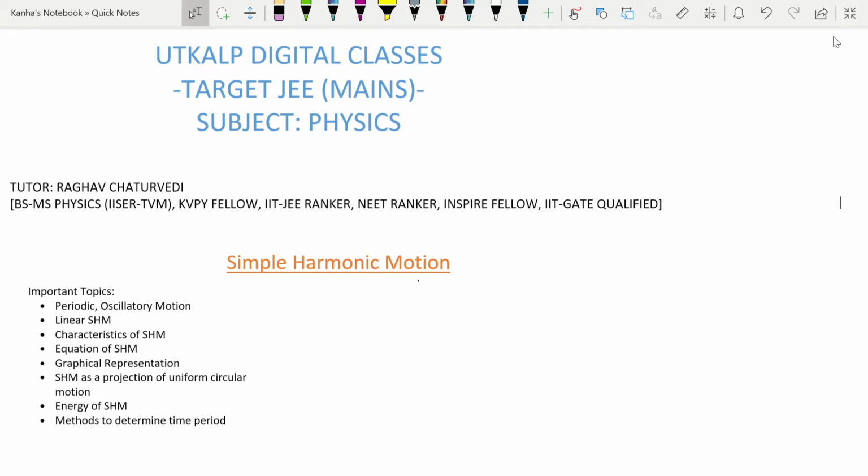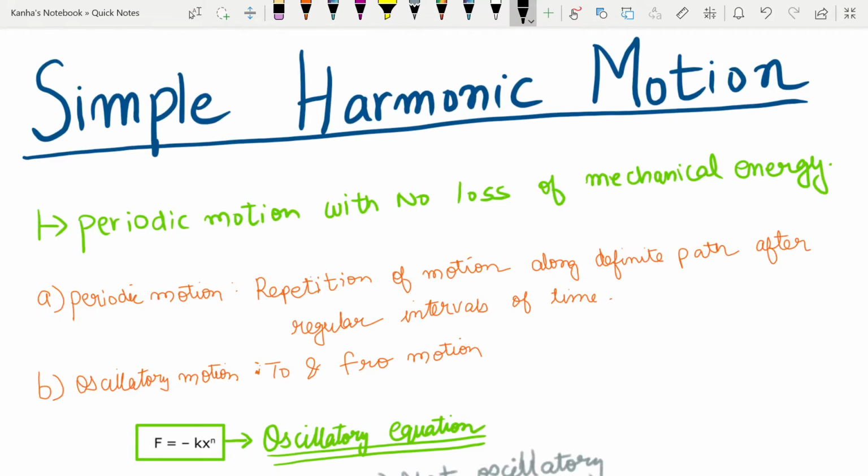I am your tutor Raghav Chaturvedi, and today we are going to look at simple harmonic motion. The important topics that I will discuss today include periodic and oscillatory motion, linear simple harmonic motion, characteristics of simple harmonic motion, equations of a simple harmonic motion, graphical representation, SHM as a projection of uniform circular motion, energy of SHM, and methods to determine the time period. In the last section, we'll be talking about different kinds of pendulums, the compound pendulum, non-simple pendulum, and the torsional pendulum. We now begin our discussion about simple harmonic motion.